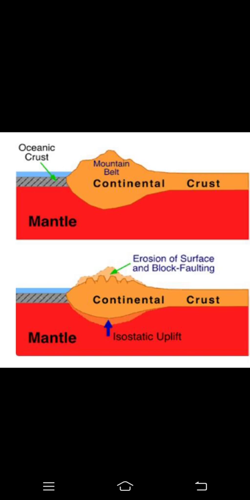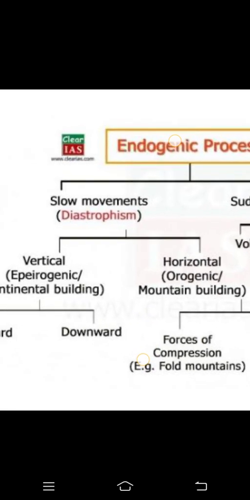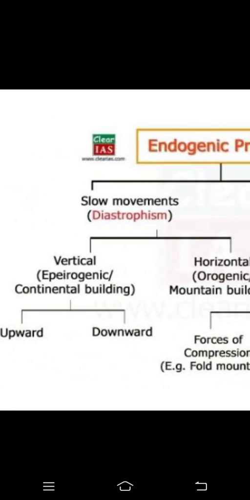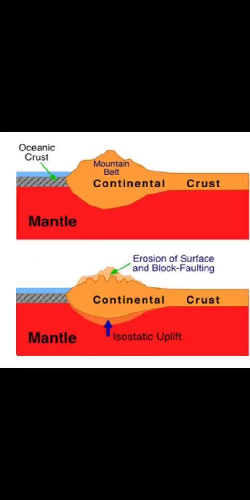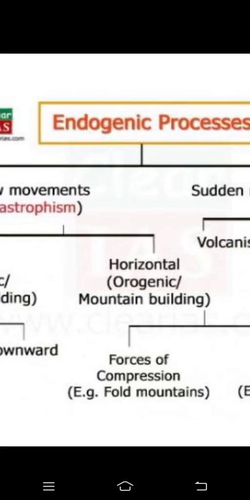Okay, so let me just give you a recap here. I'll zoom the picture for you so that it will be very understandable. Slow movement: vertical, continent building. That is the picture I just showed you. It is happening vertically, the part is going upside, right? Vertically means going upside. And horizontal, that is building a mountain: fold mountain, then we have block mountain, then we have rift valleys.